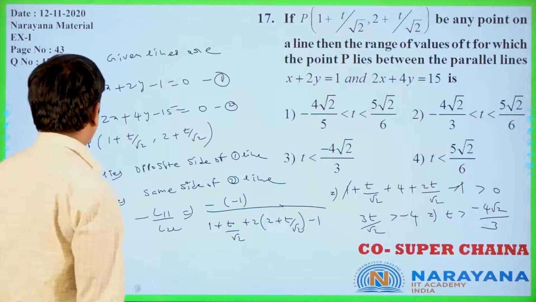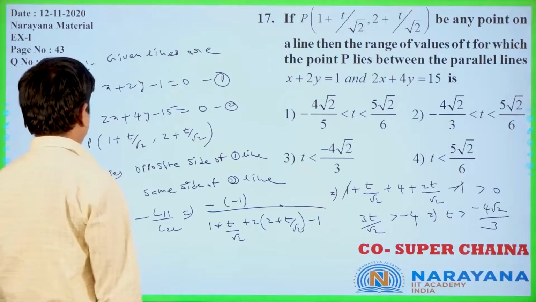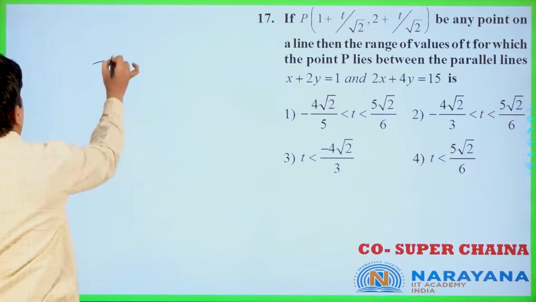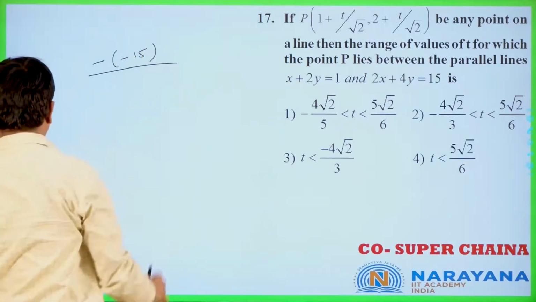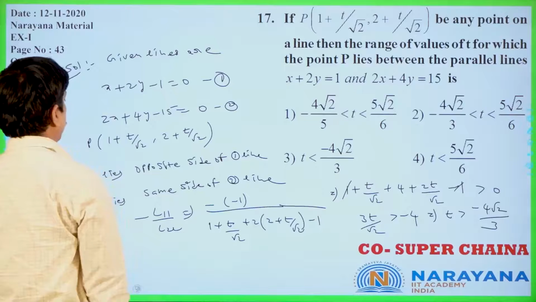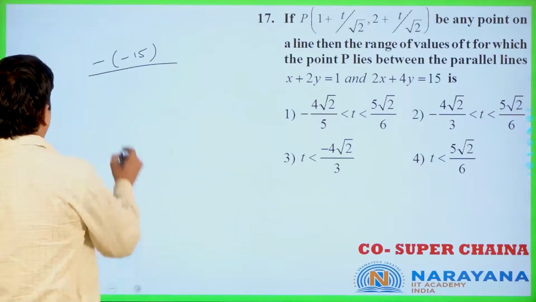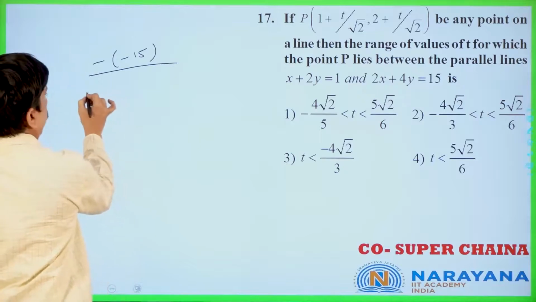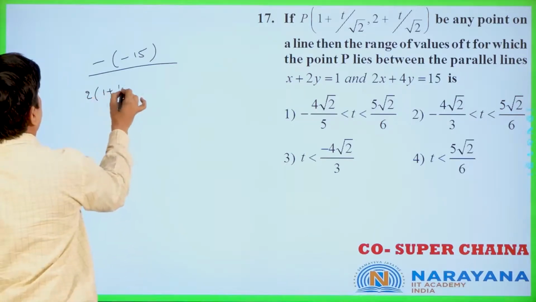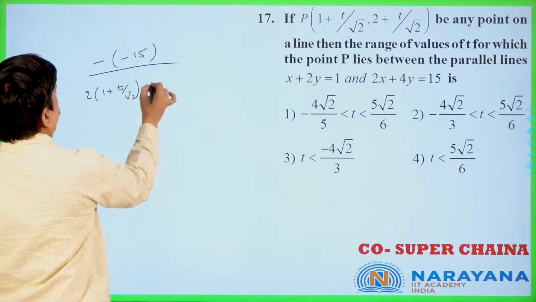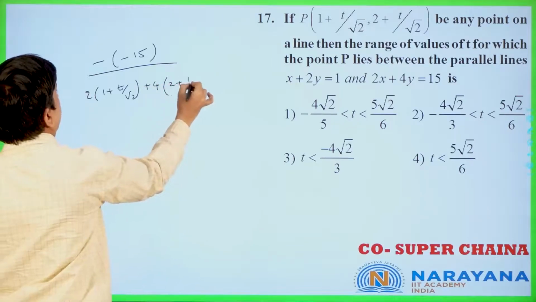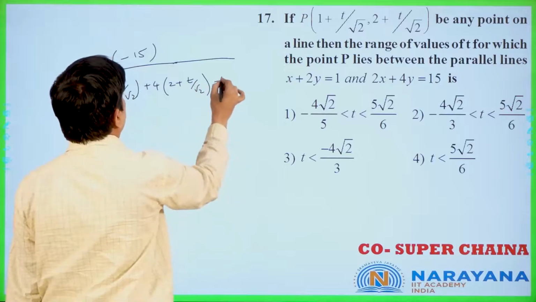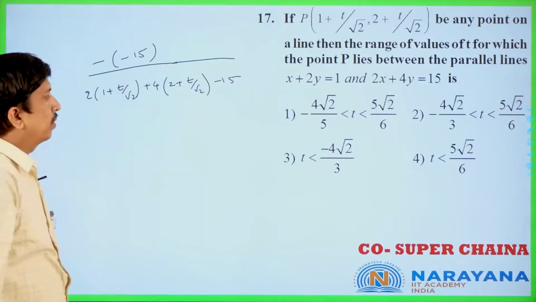The second line is 2x plus 4y, and for the origin 0, 0, it is minus of minus 15 by 2 into 1 plus t by root 2, plus 4 into 2 plus t by root 2. Is it clear or not? Minus of minus, plus 15 only.